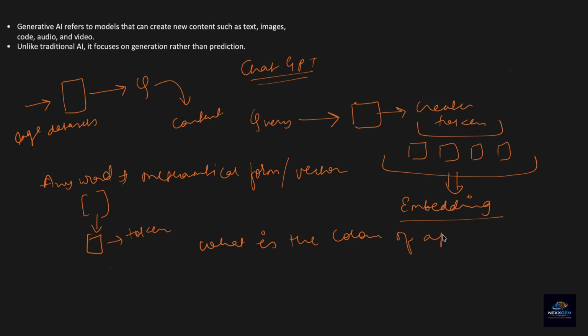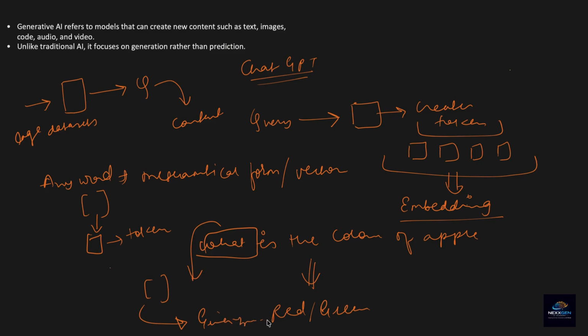ChatGPT will give you an answer of, let's say, red or green or whatever, depending on the context. But "what" is the first token, and first the model will convert this "what" to an embedding, which is a vector. So an embedding is nothing but a vector in a multi-dimensional space. When the model has the embeddings, the pre-trained transformers take these embeddings and give you the output. That's how a generative AI application works.